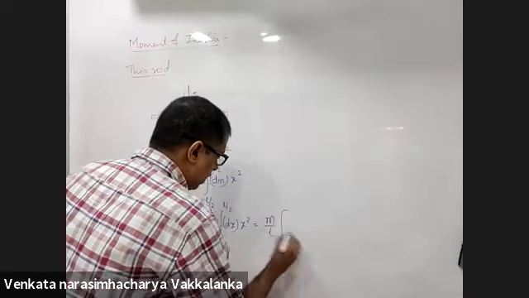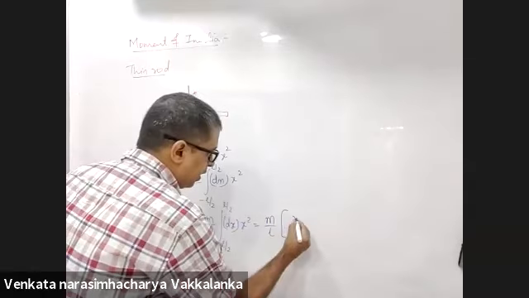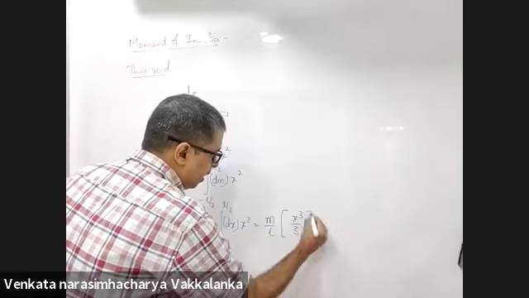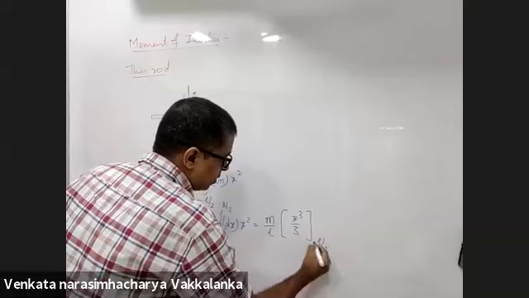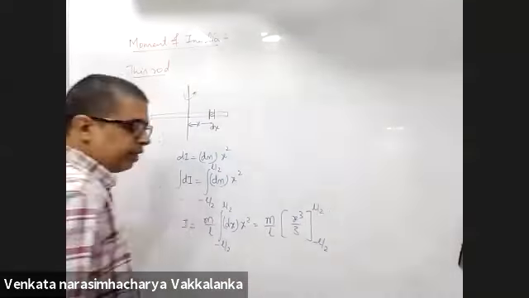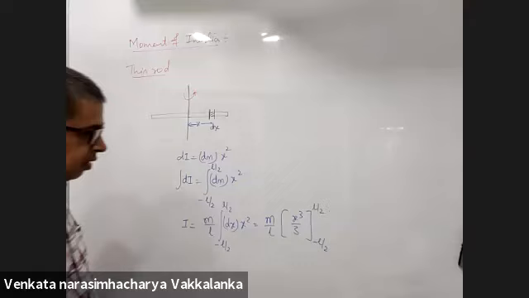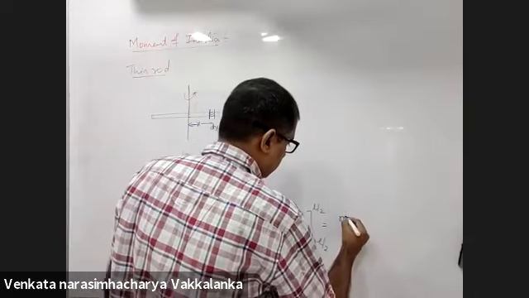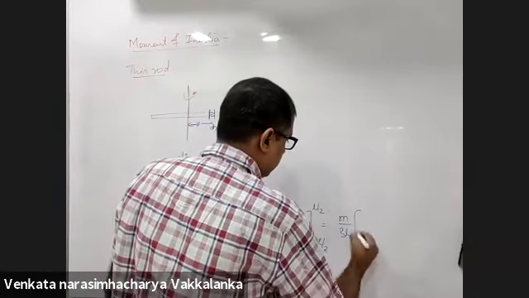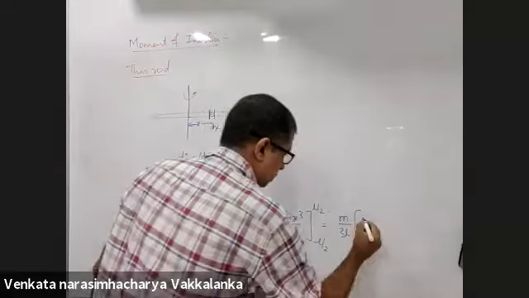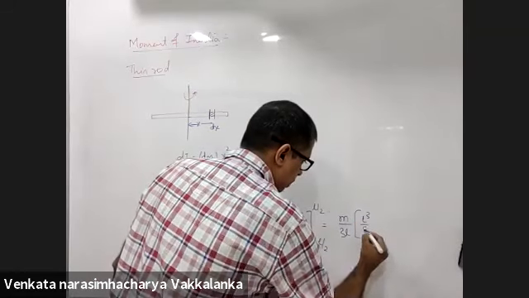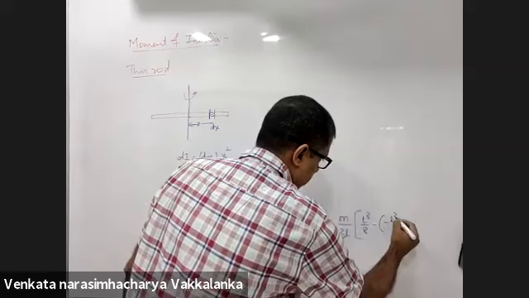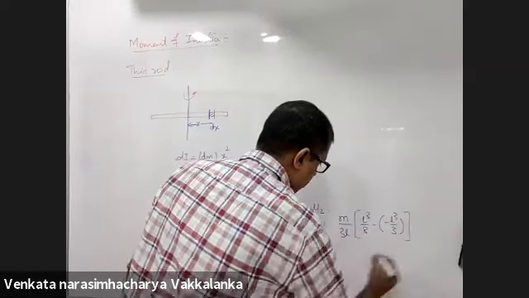M by L integral x square dx is x cube by 3, from minus L by 2 to L by 2. M by 3L into L cube by 8 minus of minus L cube by 8.